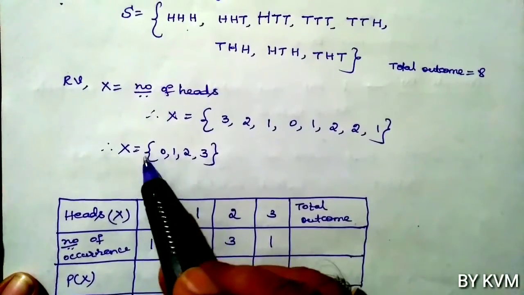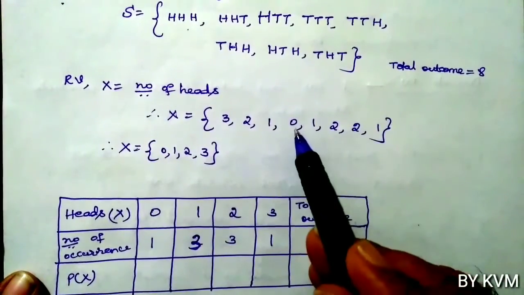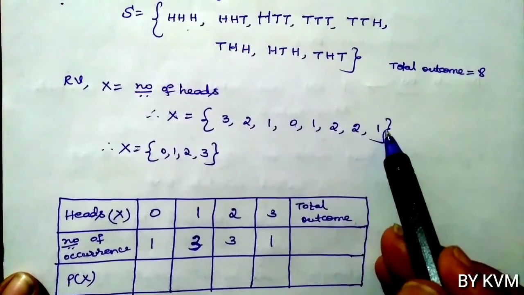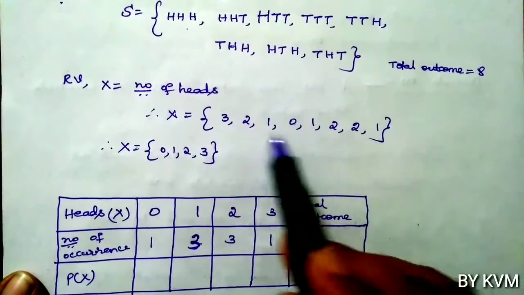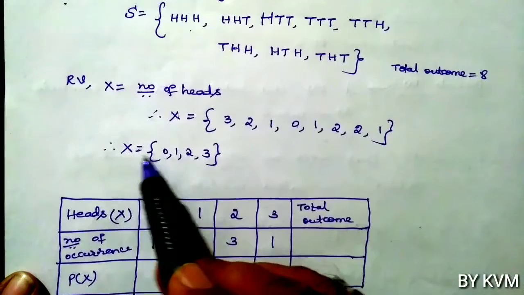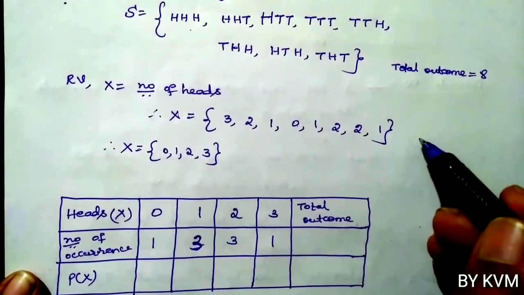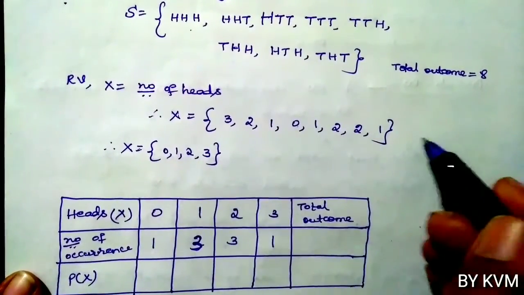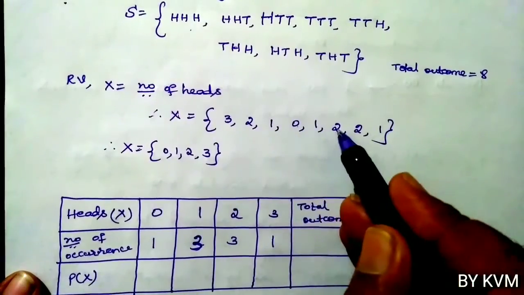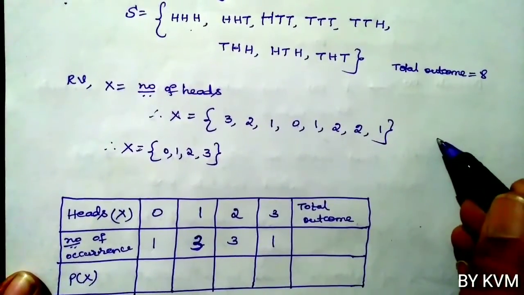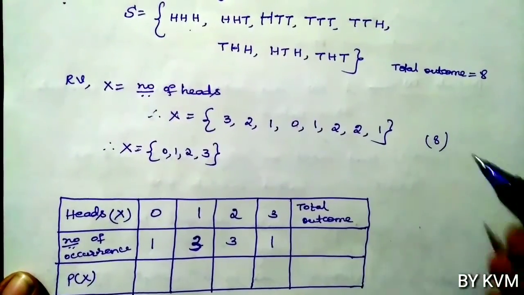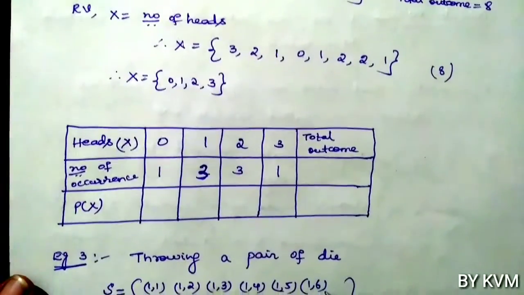So x is taking the values 0, 1, 2 and 3. So how many values is x taking? 1, 2, 3, 4, 5, 6, 7, 8. So it is taking 8 values.